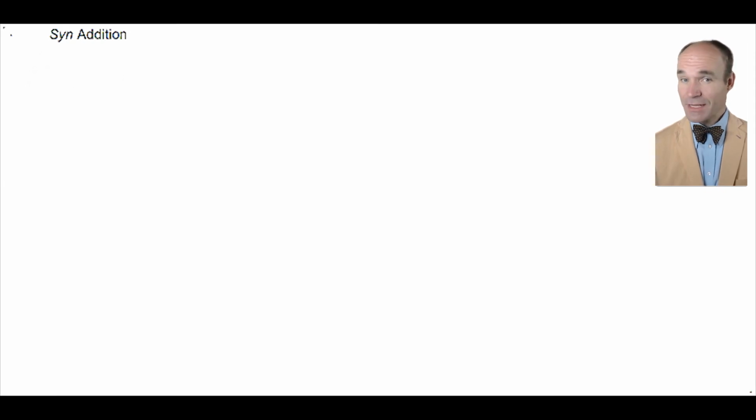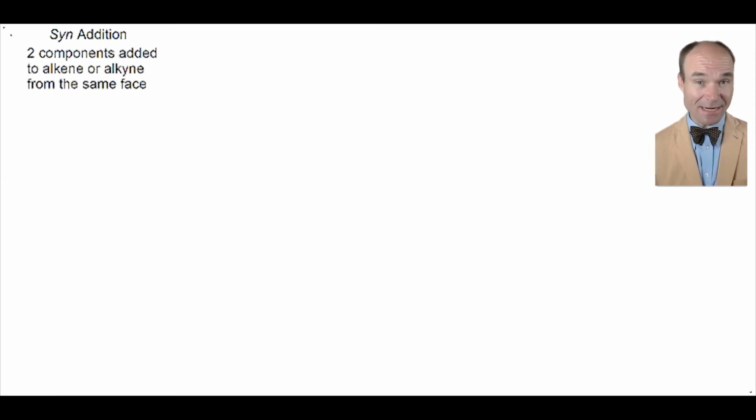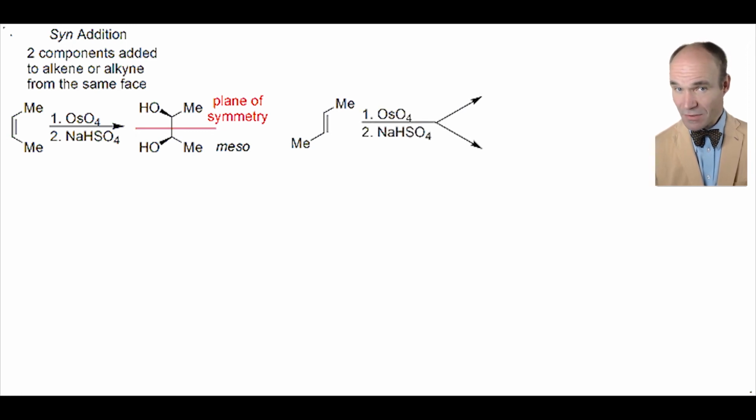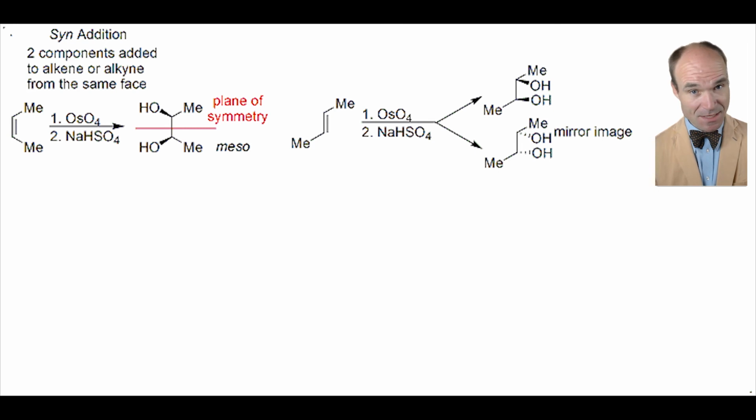Syn addition is where two components are added to an alkene or alkyne from the same face. This cis-alkene is reacted with osmium tetroxide, then sodium hydrogen sulfate, to provide a 1,2 diol that has a plane of symmetry and is meso. The trans-alkene reacts under the same conditions of osmium tetroxide followed by sodium hydrogen sulfate to give a pair of 1,2 diols that, as mirror images of each other, here are enantiomers.